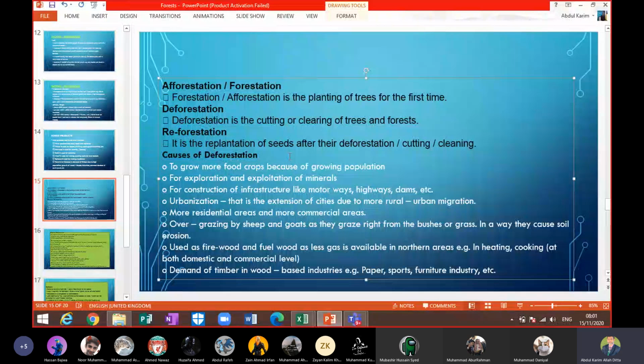Deforestation is cutting down the trees or clearing the area of trees and forest. So that is called deforestation. And reforestation is where trees have been cut down, so we have to grow trees over there, or replant the seeds, so that we should not be affected later on.